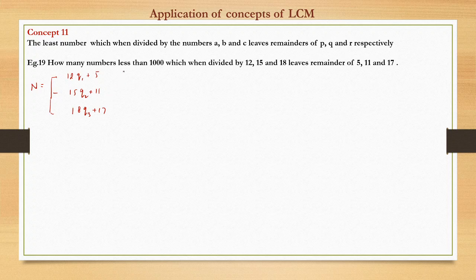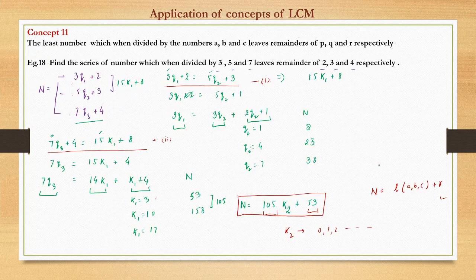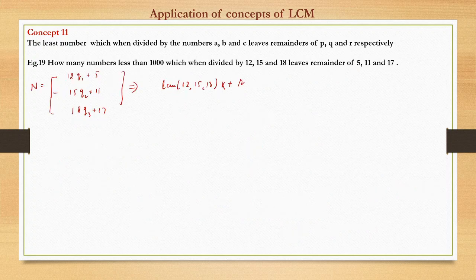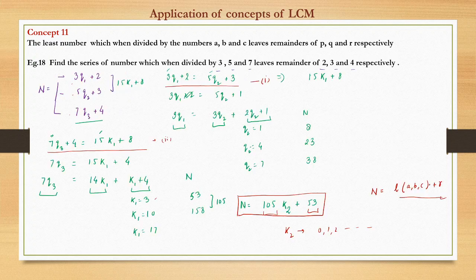Combining all these three, the generic equation would be LCM of 12, 15, 18 times some integer k plus r. This is the generic form, right? From here we can write the number as LCM of A, B, C plus R.